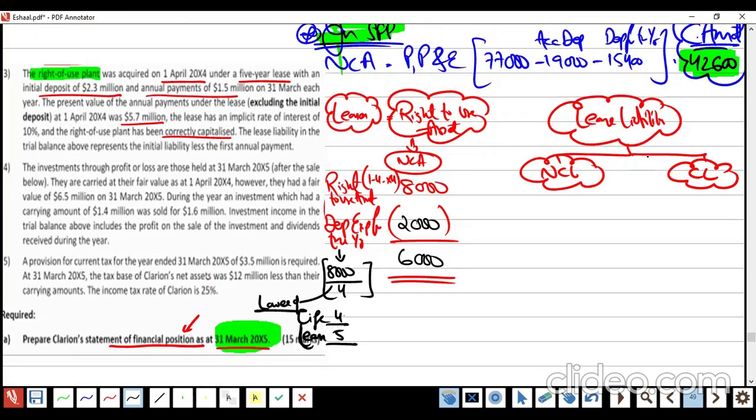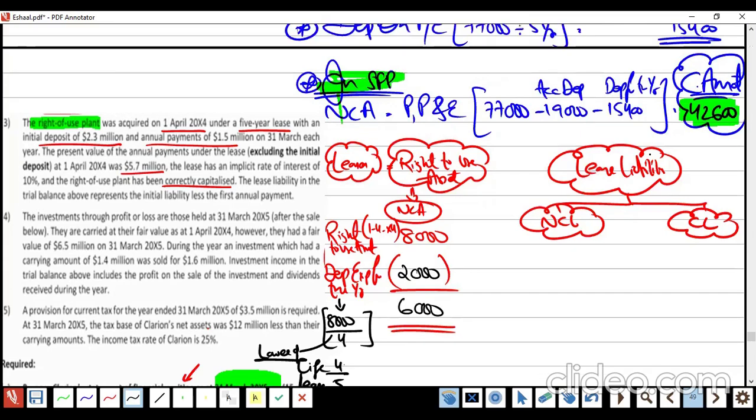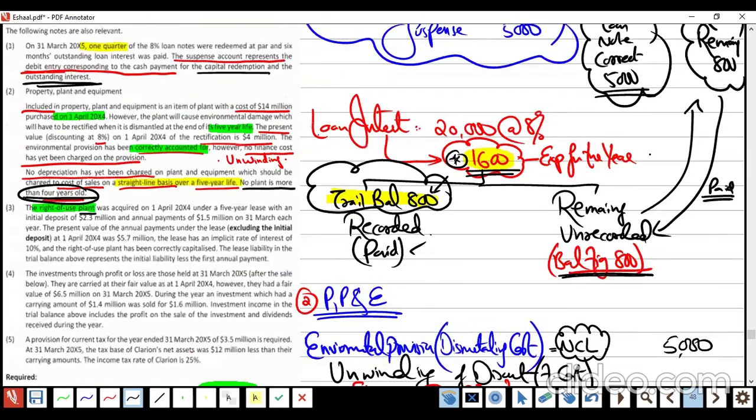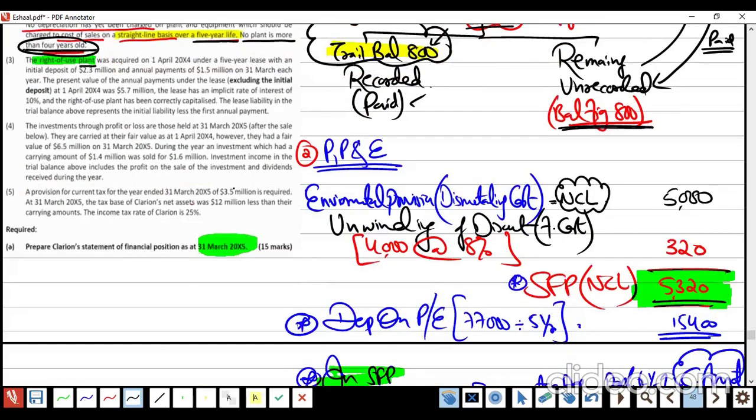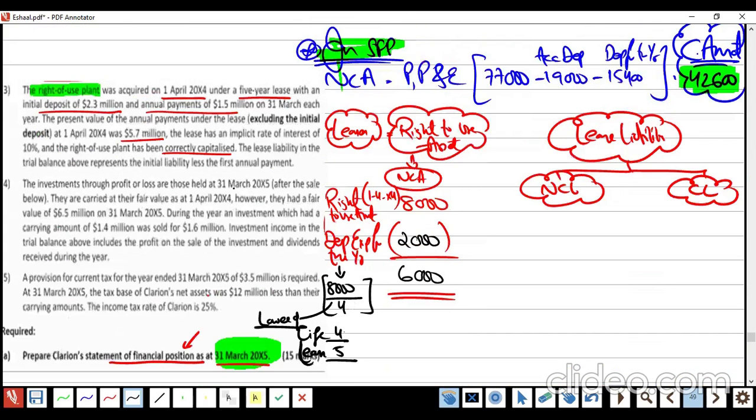Here, some students can do one thing. They may say, sir, that is note number 2, where they talk about the life of a plant, but the policy of the company is to depreciate over 5 years of life, so why are you taking 4? You can use 5 years of life as per the policy mentioned, and the lease term is also 5.